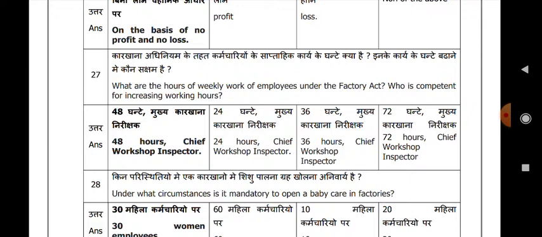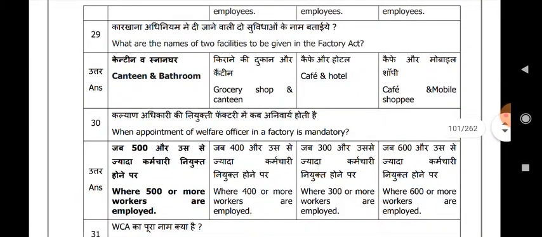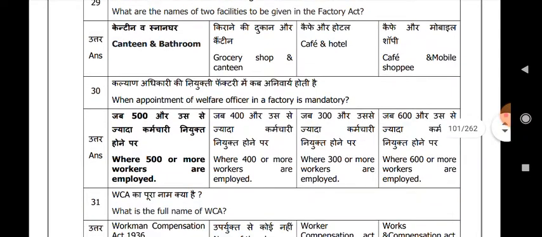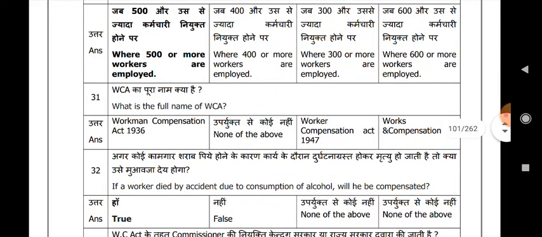Under what circumstances is it mandatory to open a baby care in factories? 30 women employees. What are the names of two facilities to be given in the Factories Act? Canteen and bathroom. When is appointment of a welfare officer in a factory mandatory? Where 500 or more workers are employed. What is the full name of WCA? Workmen's Compensation Act 1923.